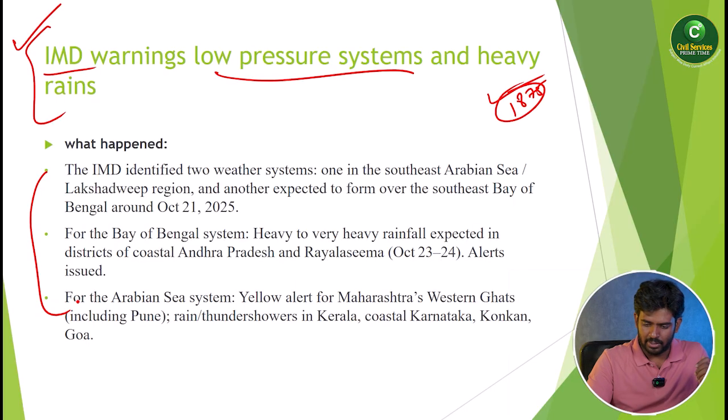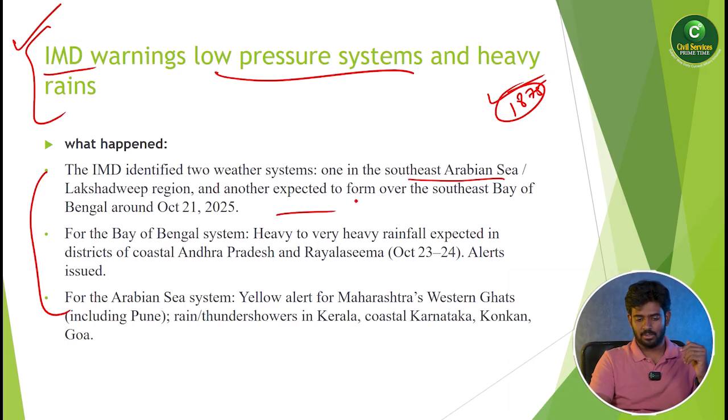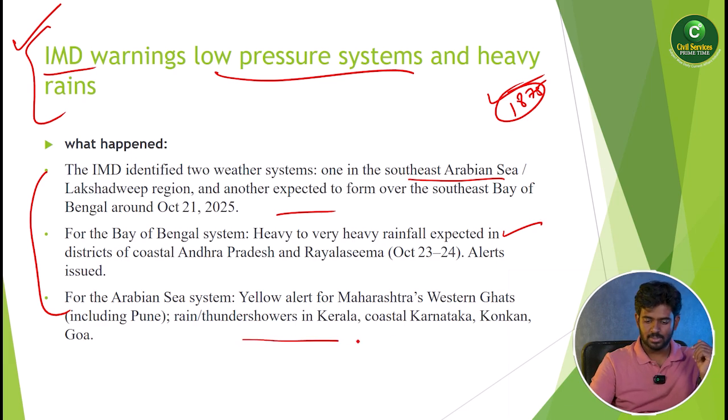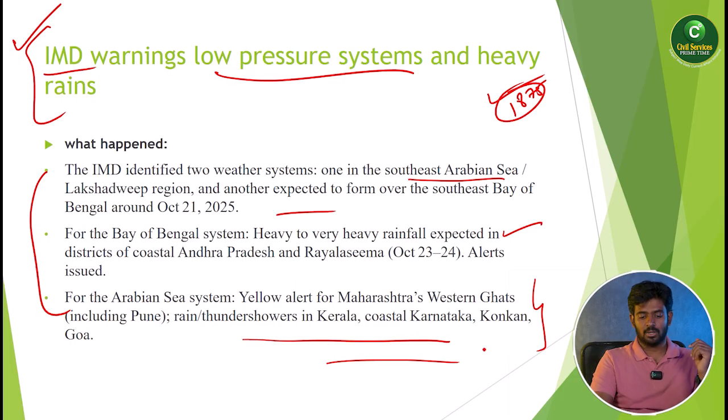IMD is warning of a low pressure over the southeastern Arabian Sea and Lakshadweep region, and another expected to form over the southeastern Bay of Bengal around October 21st, 2025. For the Bay of Bengal system, heavy to very heavy rainfall is expected in districts of coastal Andhra Pradesh and Rayalaseema, and for the Arabian Sea, a yellow alert for Maharashtra, Western Ghats, Karnataka, Konkan, and Goa.